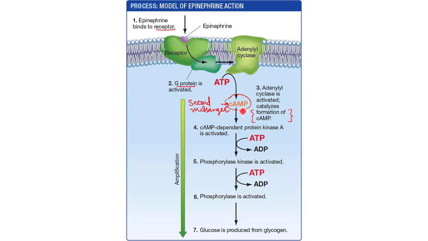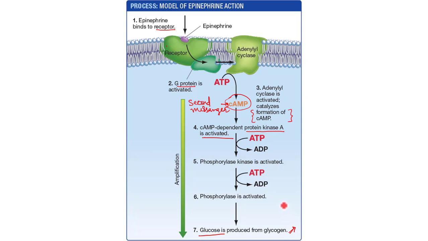Now cyclic AMP dependent protein kinase A is activated. This protein kinase A activates phosphorylase kinase, and phosphorylase kinase further activates phosphorylase. So you can see there is a series or a cascade of reactions that take place one after another. So in this way, finally a response is generated. In this case, glucose is produced from glycogen.